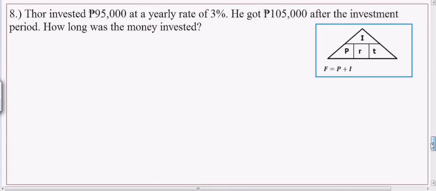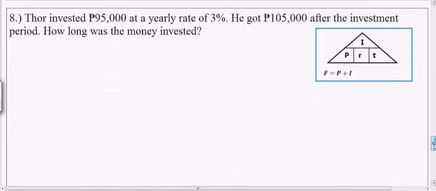Okay, number 8. Last one. Thor invested 95,000 at a yearly rate of 3%. He got 105,000 after the investment period. How long was the money invested? So, gaano daw katagal yung pera doon? So, Thor invested. So, ibig sabihin, principal yan. So, naglagay siya ng pera sa bangko na 95,000 pesos. Ibig sabihin, wala pang tubo. Okay? At a yearly rate of 3%.